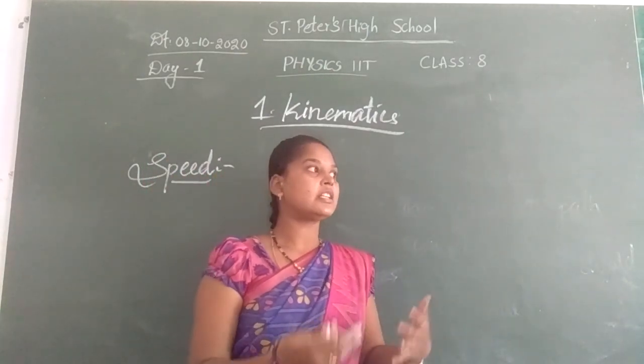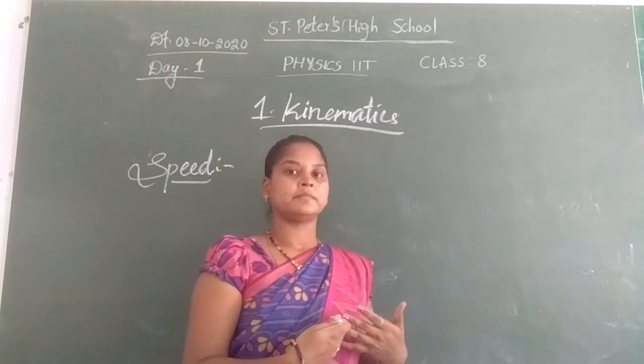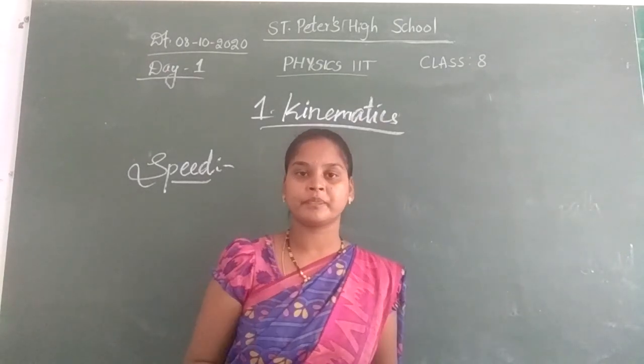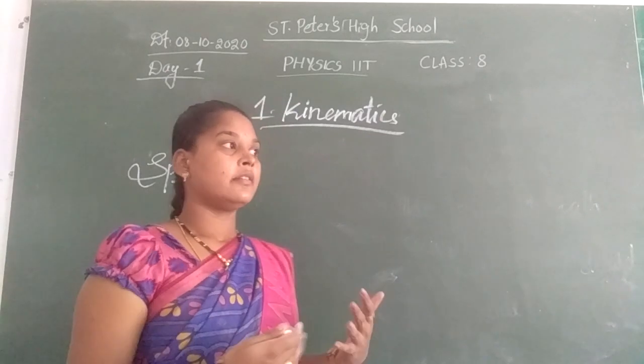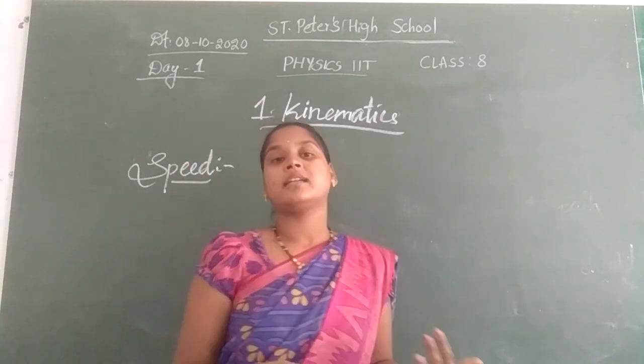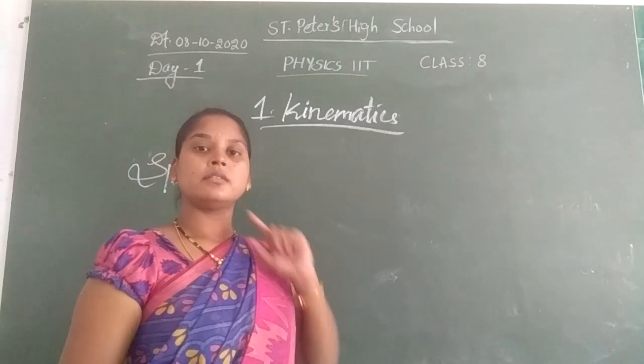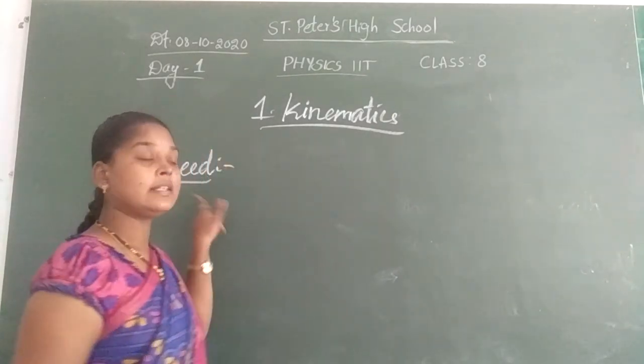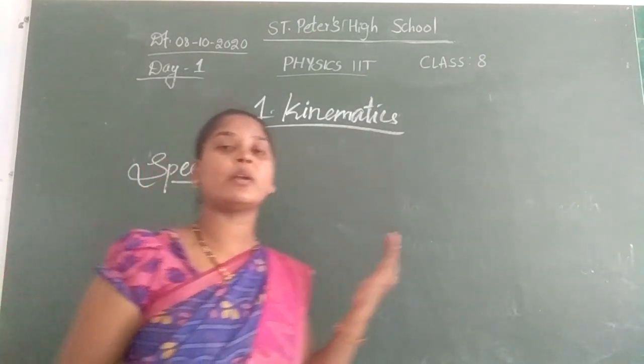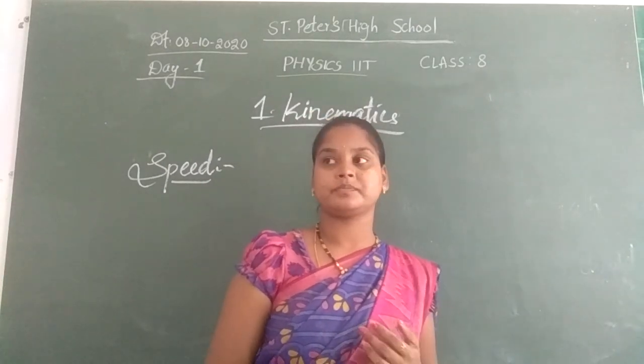How can we say that it is moving fast or slow? With high speed or low speed? Yes or not? Whereas a bike has more speed than a cycle. How can we say all those things? So here speed is defined as the distance travelled by an object in a particular time.